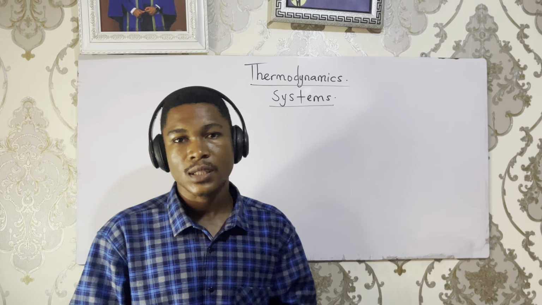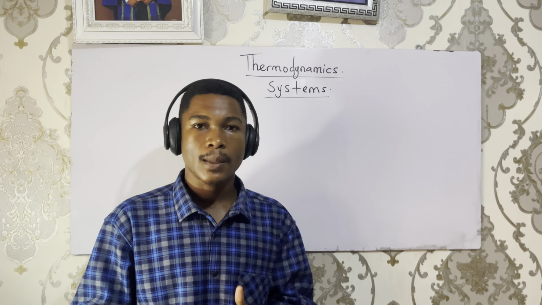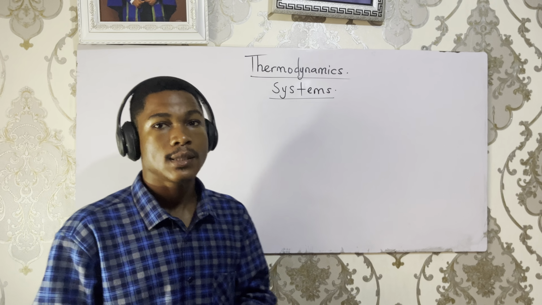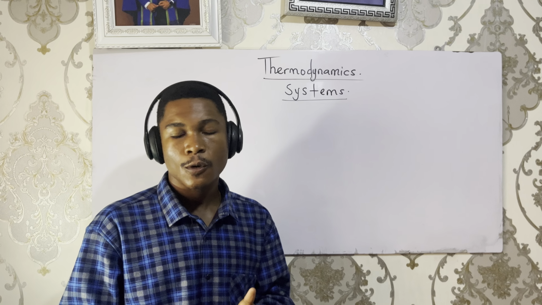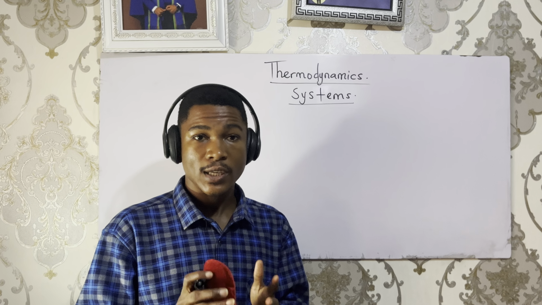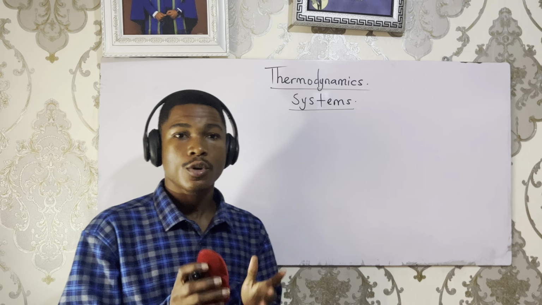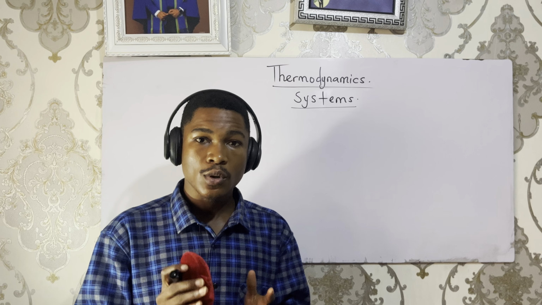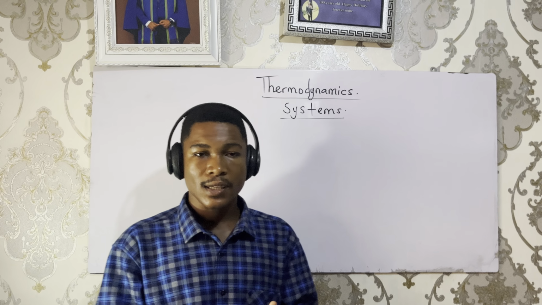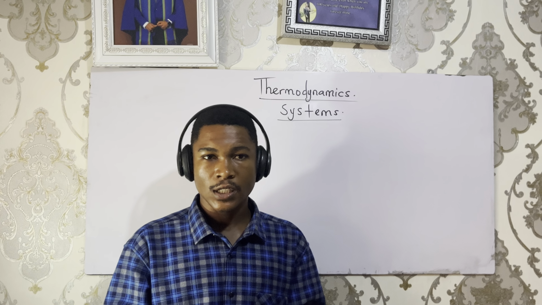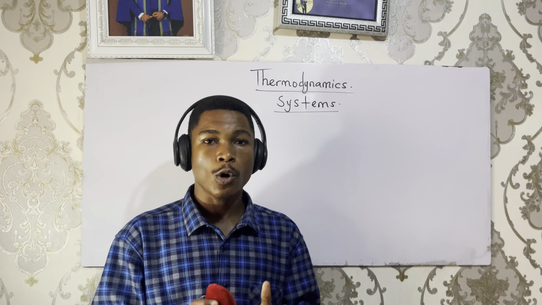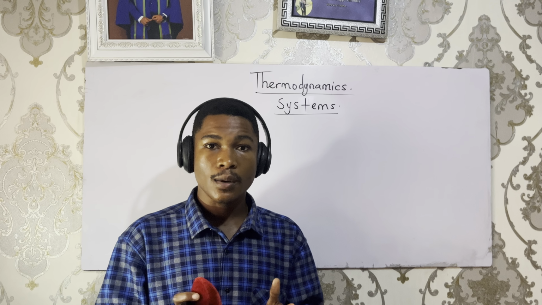In this part of my class, I'm going to be explaining systems. What are systems? A system is part of the universe that is under study. The surrounding is part of the universe that is not under study. What separates the system from the surrounding is called a boundary, or what separates two or more systems is called a boundary.